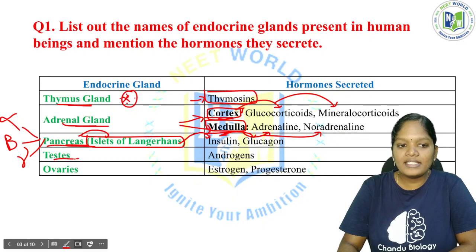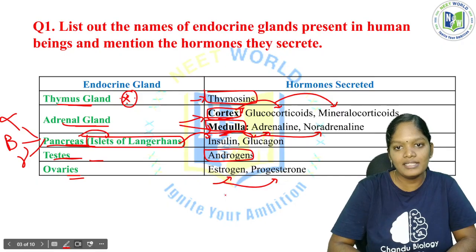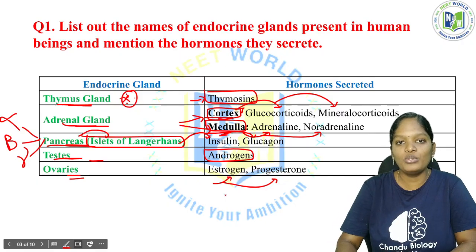The testis secretes androgens, the male sex hormones. The ovaries secrete estrogen and progesterone. These are the important endocrine glands and the hormones secreted by them.